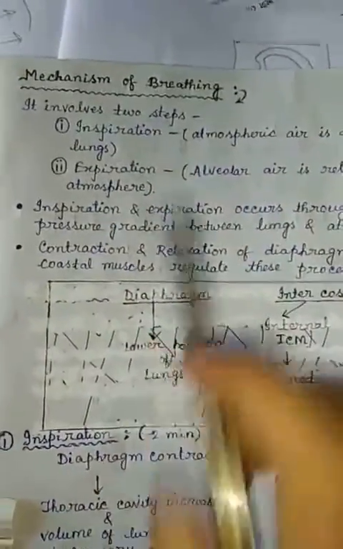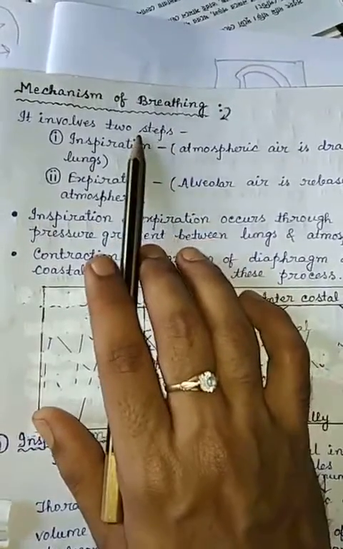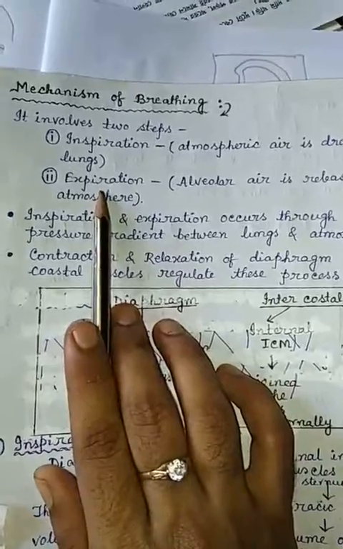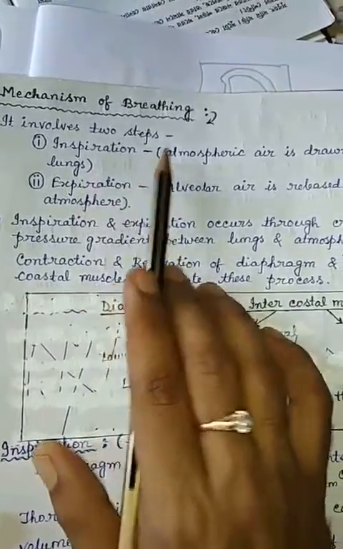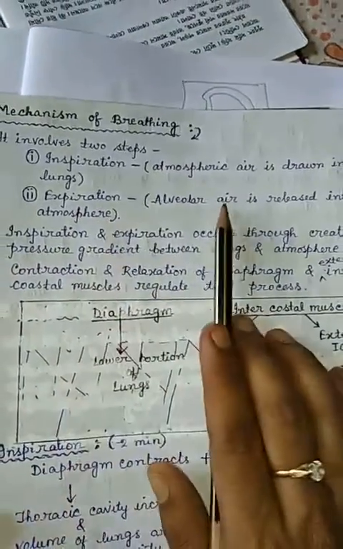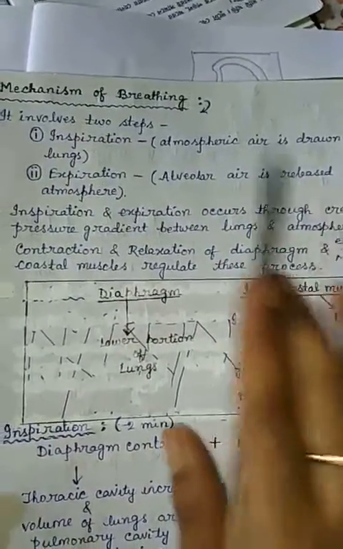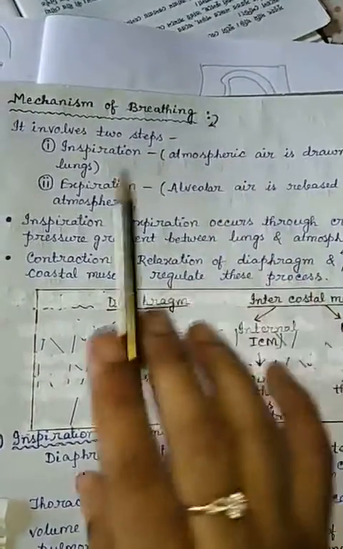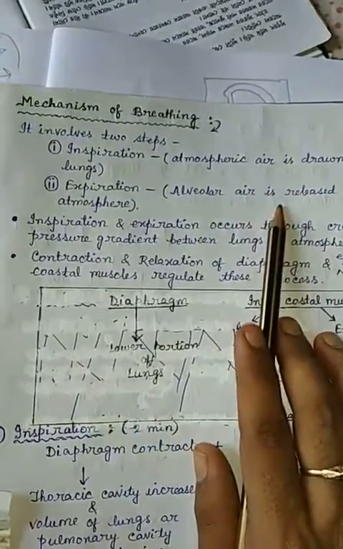Now we will start the mechanism of breathing. Actually, the breathing process involves two steps. One is inspiration and the second one is expiration. Inspiration means air from the atmosphere directly enters into the lungs, whereas expiration means air from the lungs is released into the atmosphere. So inspiration means air is drawn into the lungs, while expiration means air is released from the lungs into the atmosphere.